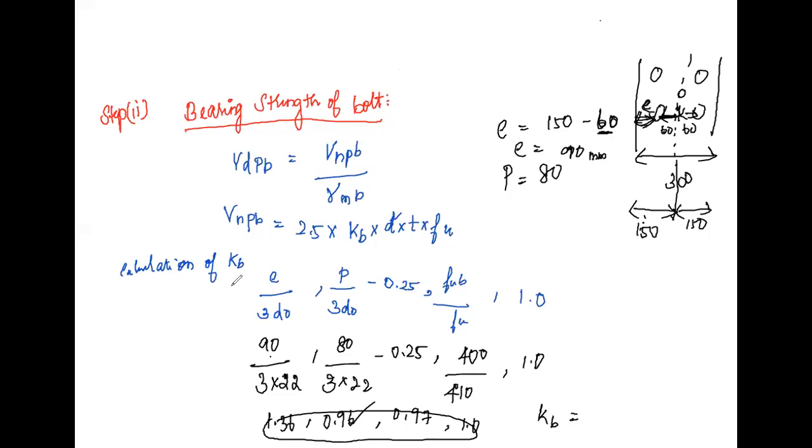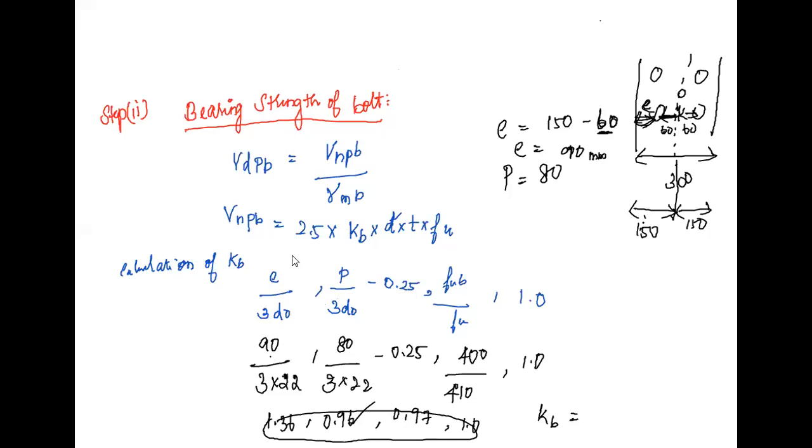Then calculate F2 is equal to P, which we don't know, into the eccentricity, which is given as 250, into the radius 100, divided by summation of R square, which is 4 into 100 the whole square. By solving this, we get 0.625 of P.